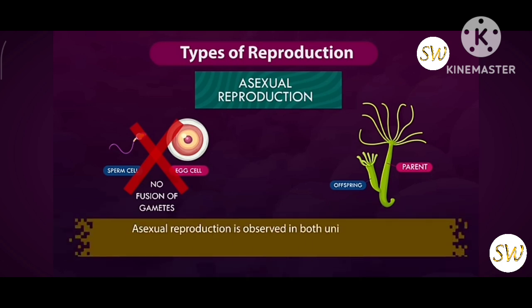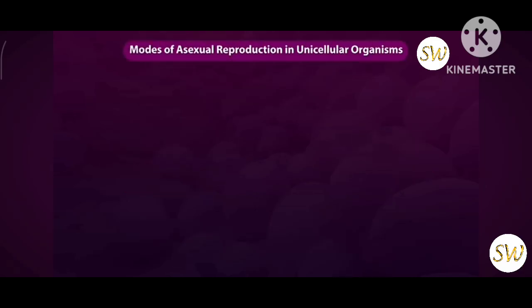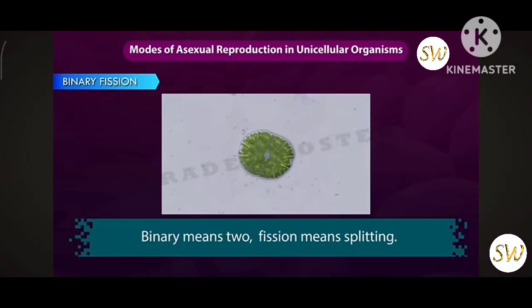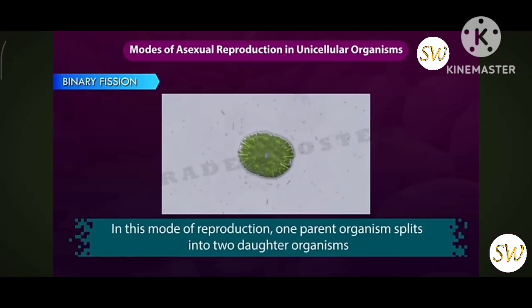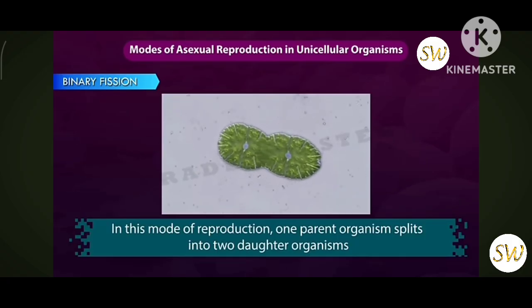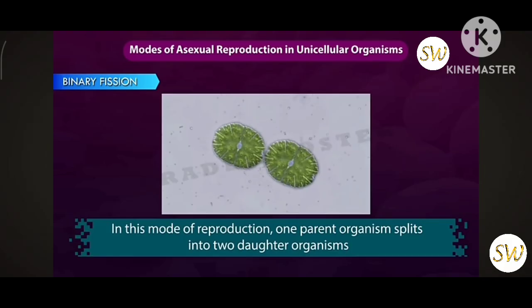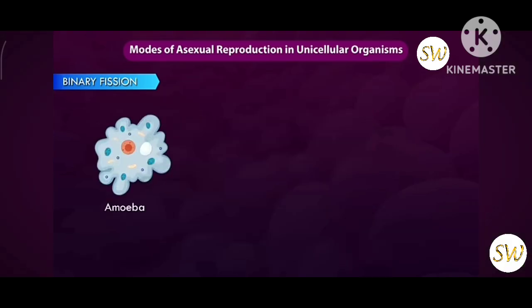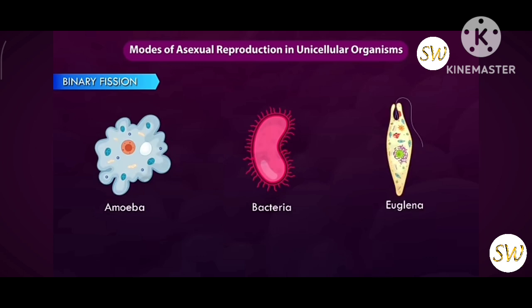Asexual reproduction is observed in both unicellular and multicellular organisms. First, let us see the different modes of asexual reproduction in unicellular organisms. Binary fission. Binary means two. Fission means splitting. In this mode of reproduction, one parent organism splits into two daughter organisms. This type of asexual reproduction is observed in single-celled organisms like amoeba, bacteria, and euglena.